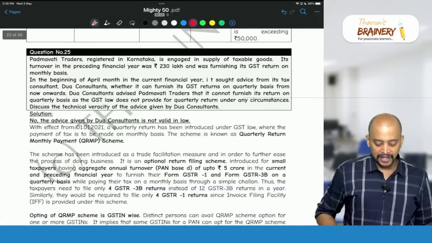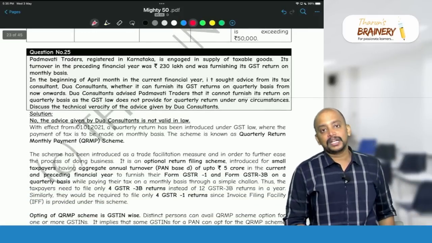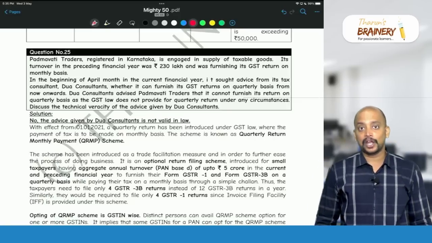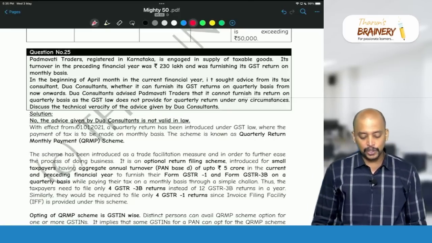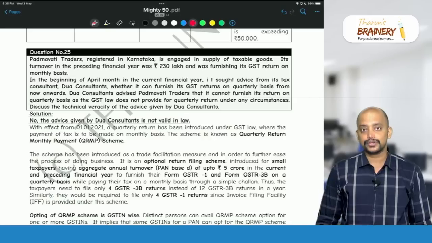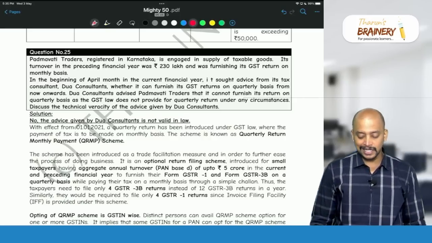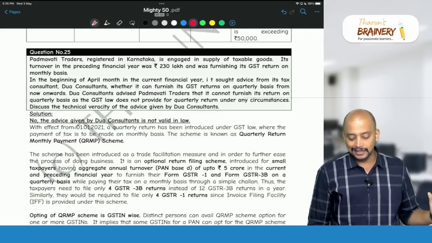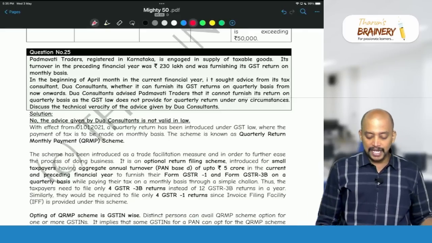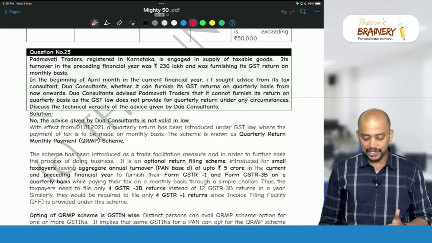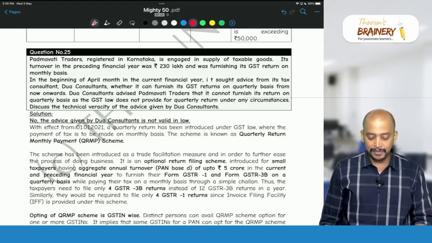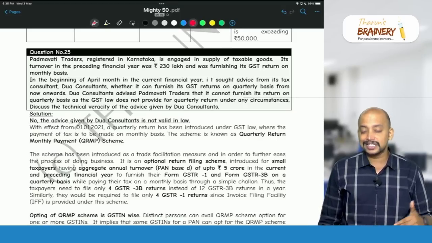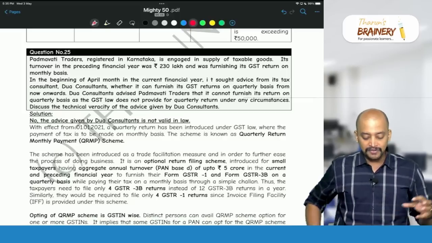Then next one, question number 25. Padmavati Traders, registered in Karnataka, is engaged in supply of taxable goods. Its turnover in the preceding financial year was 230 lakhs and it was furnishing its GST return on a monthly basis. So they were going for monthly GSTR. In the beginning of April month in the current financial year, it sought advice from its tax consultants, Dua consultants, whether it can furnish its GST returns on a quarterly basis from now onwards.